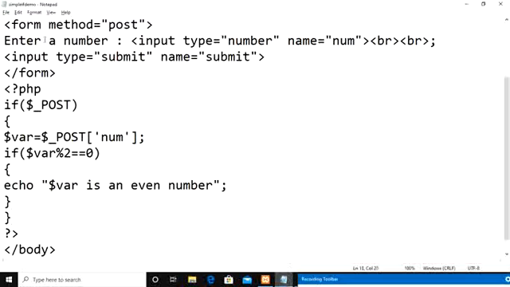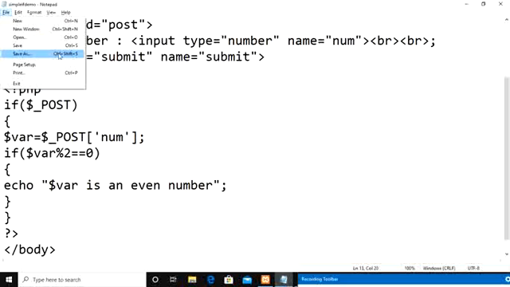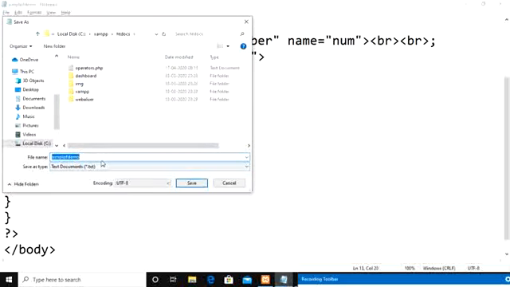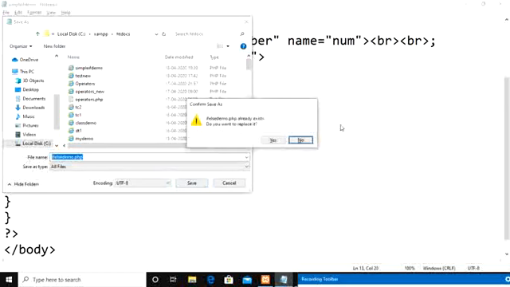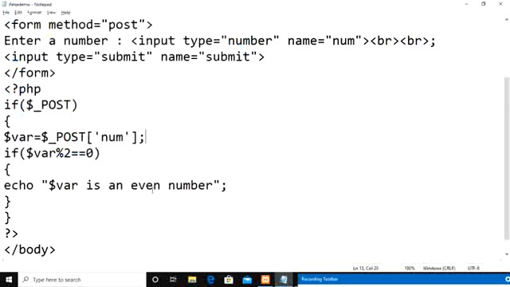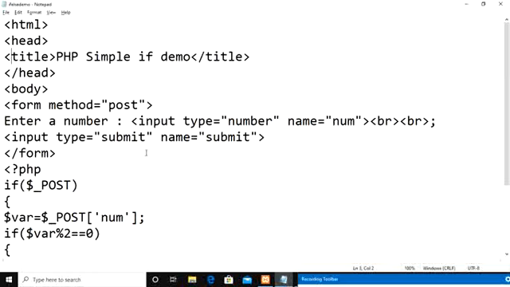Okay, so I am going to copy the same code into another file using save as. Save as under htdocs. Now I want to demonstrate if else, so the file name is ifelsedemo.php. Select all files instead of text documents. Now, instead of PHP simple if demo, we are going to demonstrate PHP if else demo.